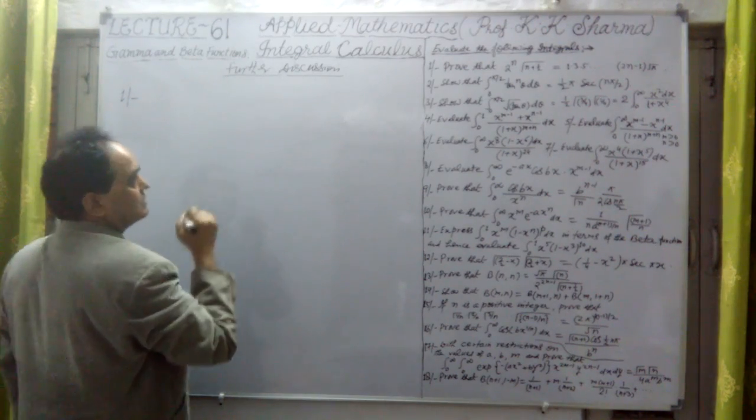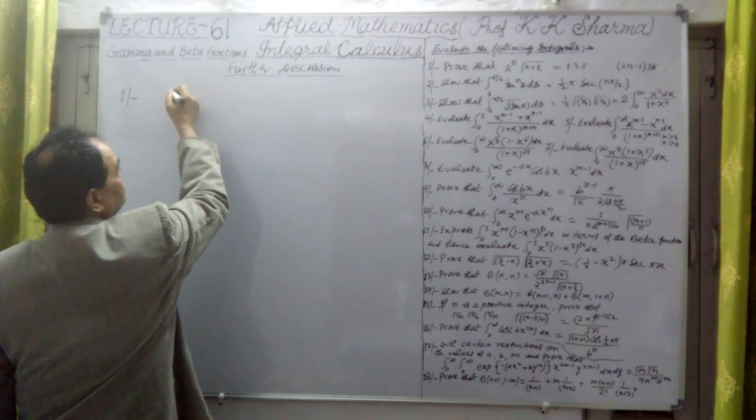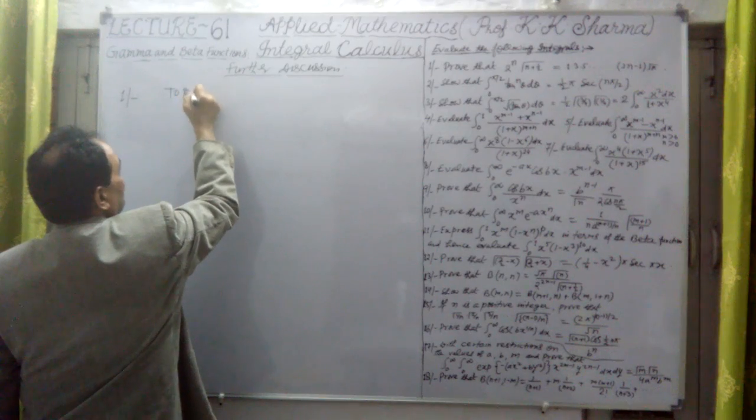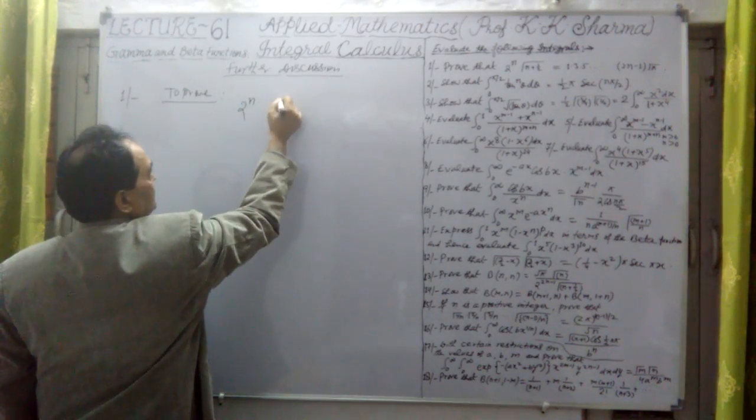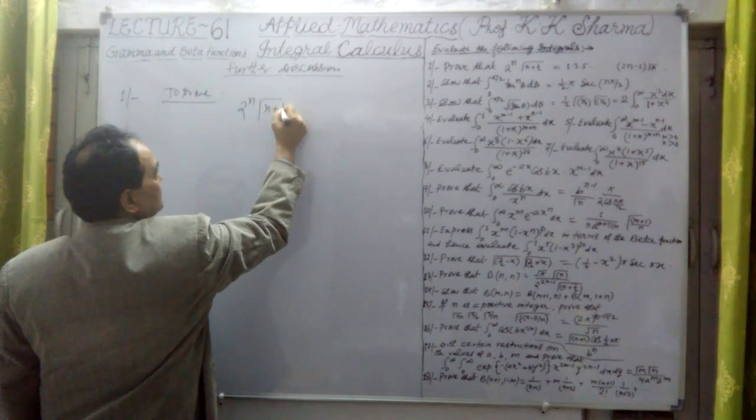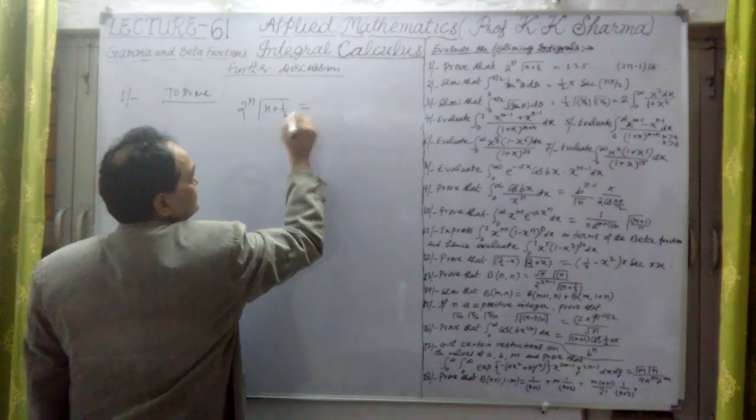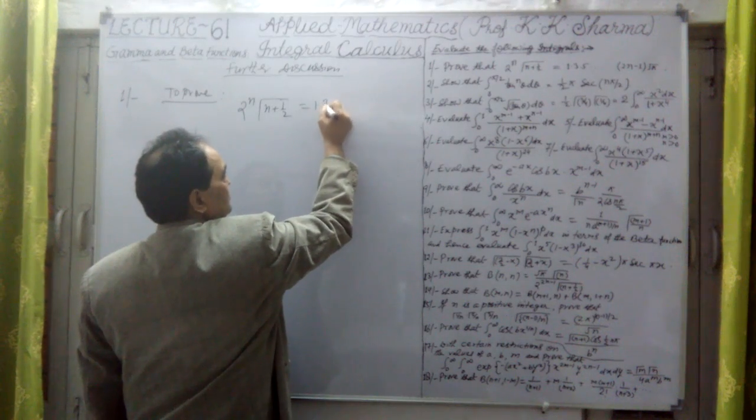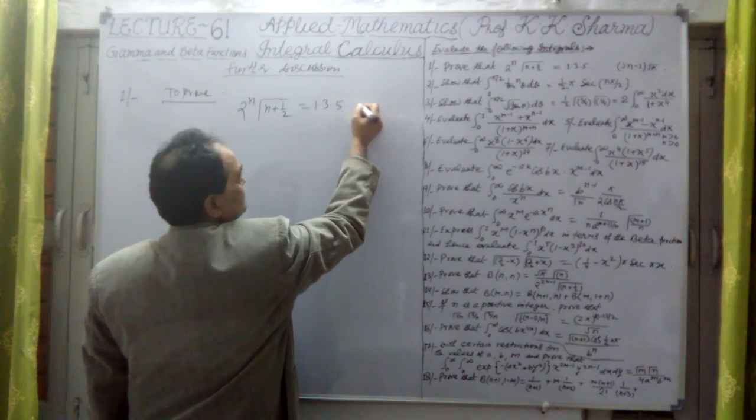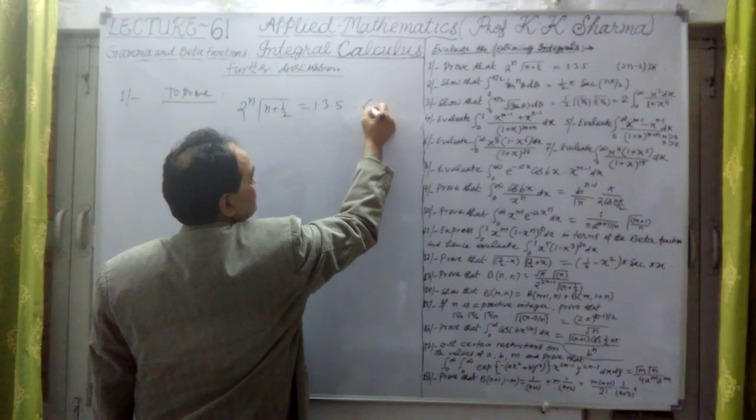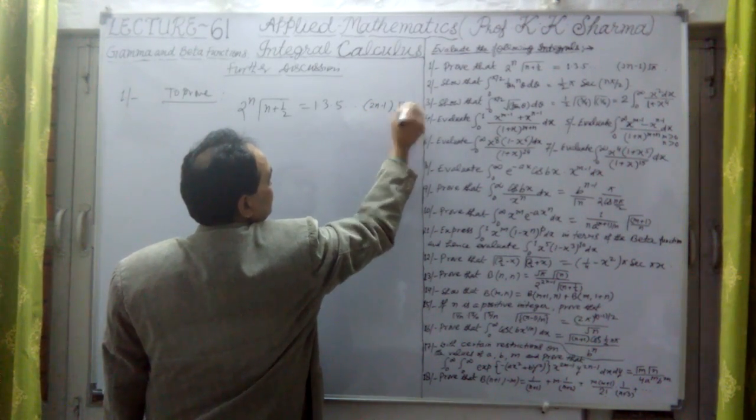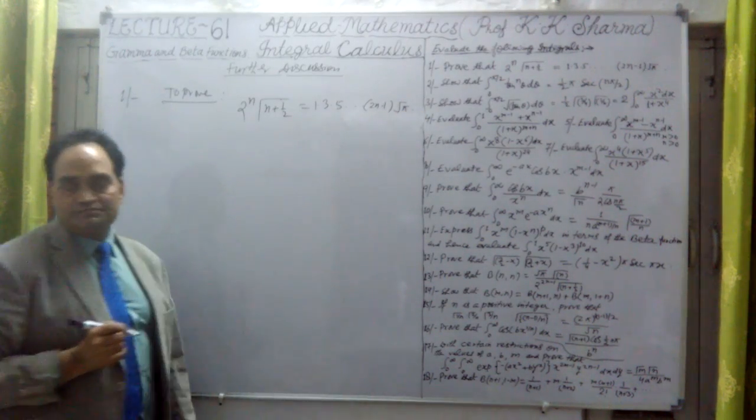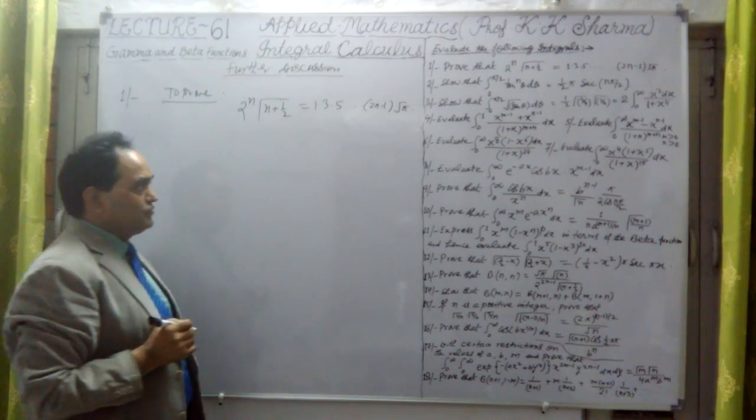Question number one now. We have to prove that 2 raised to the power n times gamma of n plus half is equal to 1 into 3 into 5 and so on, up to twice n minus 1, times under root pi. This we have to prove here.